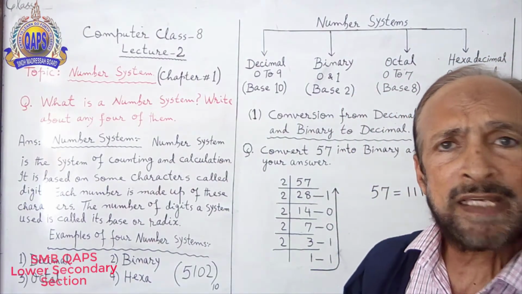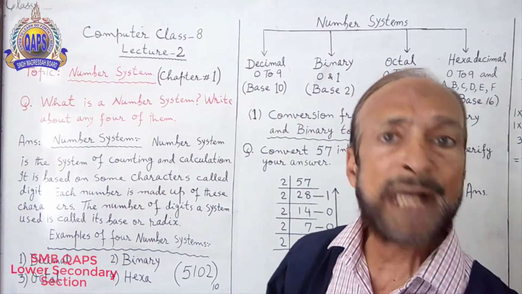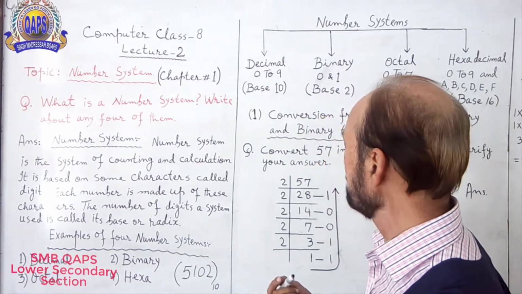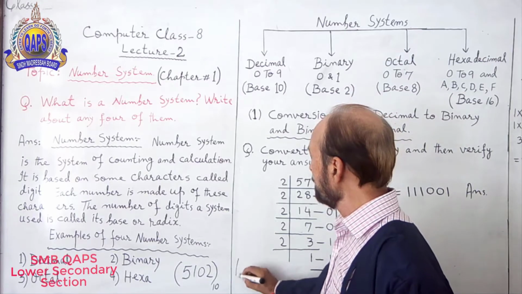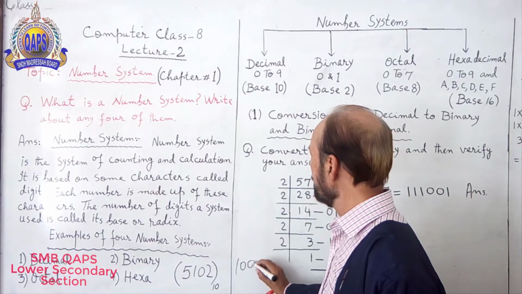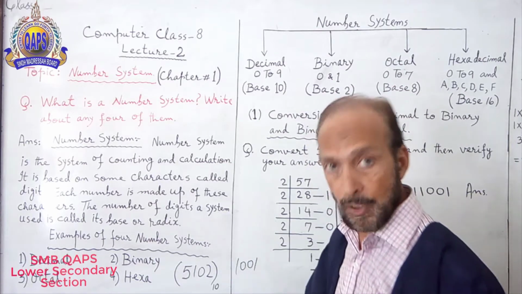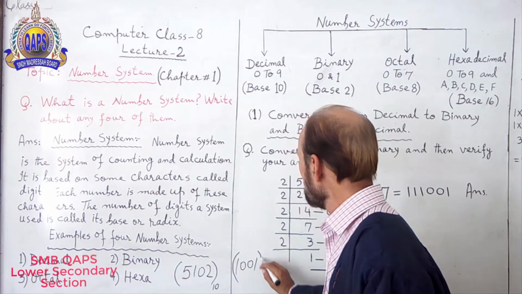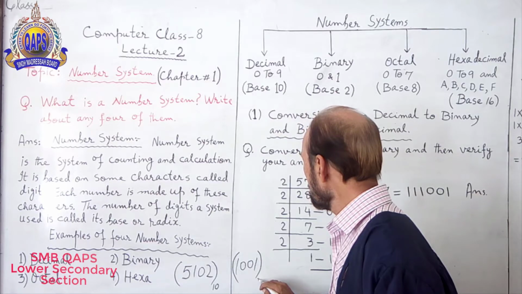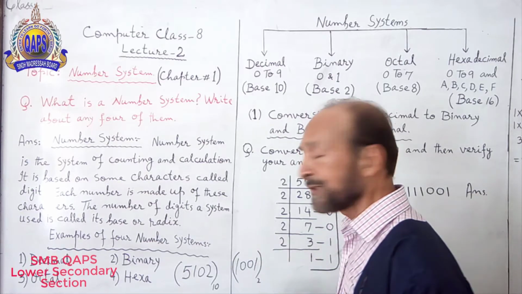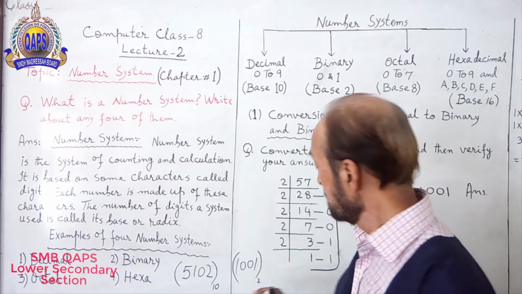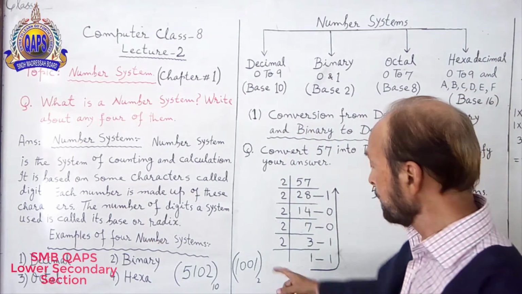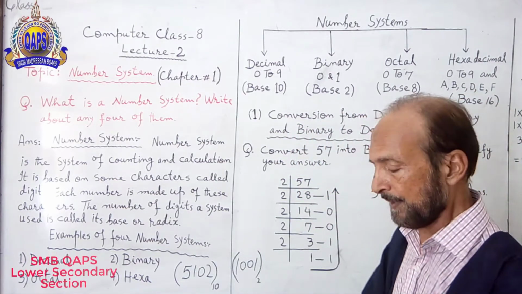In the same way, if I am writing any binary number, suppose the binary number is 1001. Because it's binary, its base power will be 2. A small 2, you see, a small 2 radix. So this is called radix or base power.